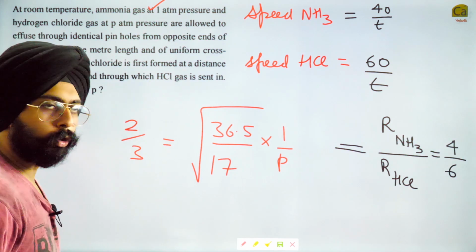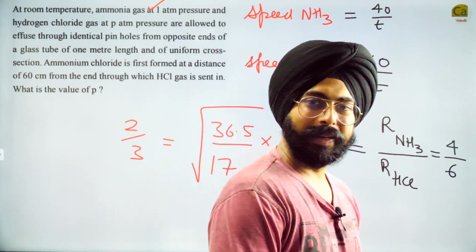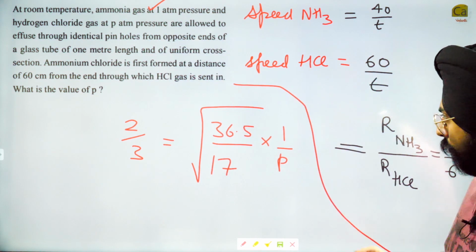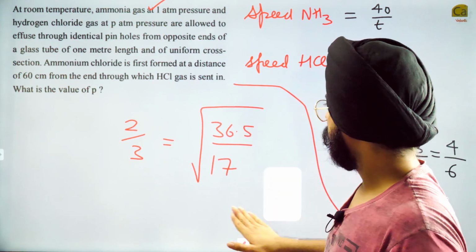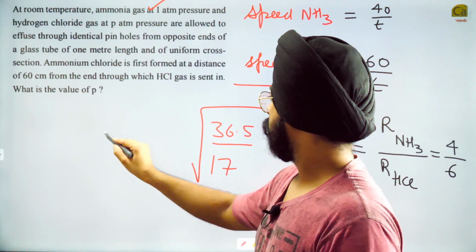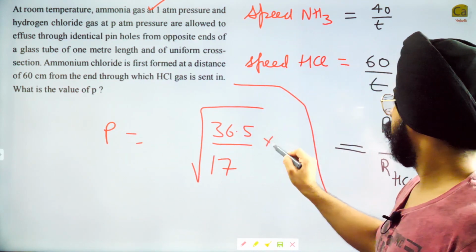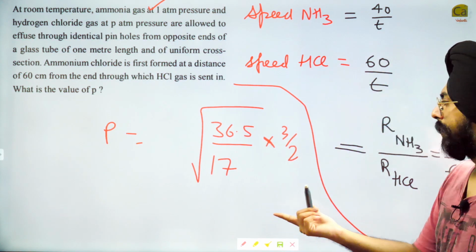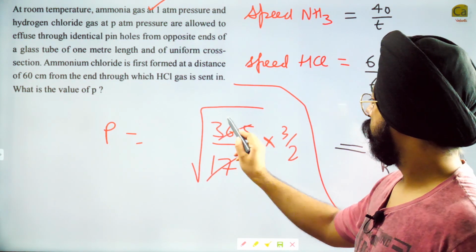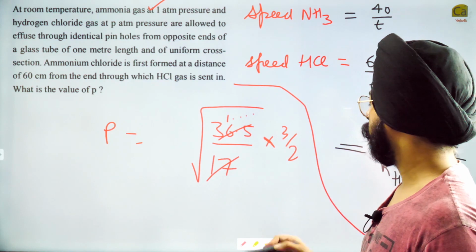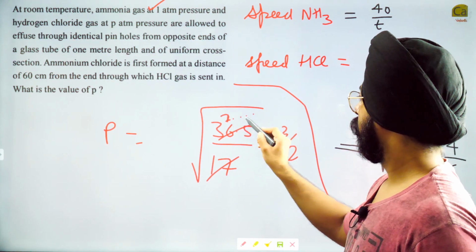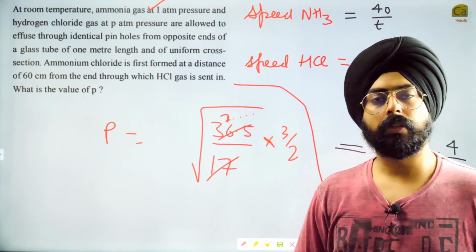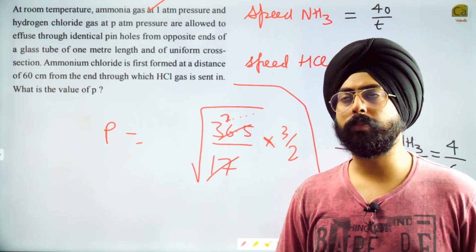So now can you solve for P? You can find P. So let's just do some manipulation. Keep this on the side. So I can say that P is equal to this number into 3 by 2. So 17 into 2 will be 34. This is 1 point something something, sorry, 2 point something something. So root 2 is equal to, how much will it be, root 2 1.4.